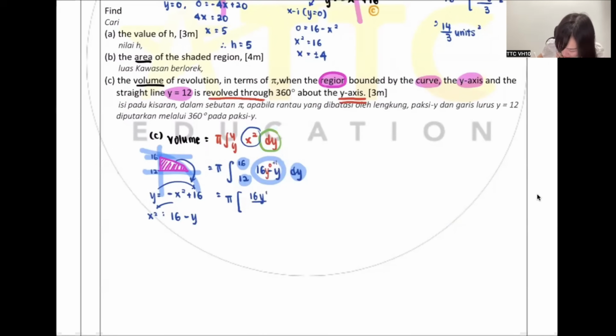0 plus 1, 1 over 1. This one is power 1. 1 plus 1, 2 over 2. So you just plus 1 and divide, plus 1 and divide. Now you substitute 16 inside, minus, you substitute 12 inside.